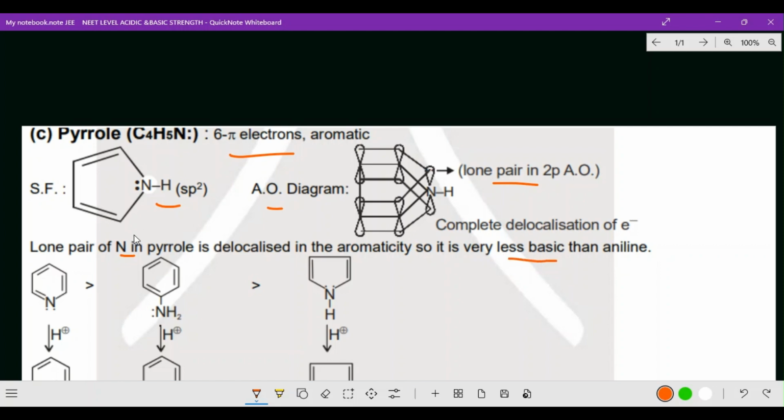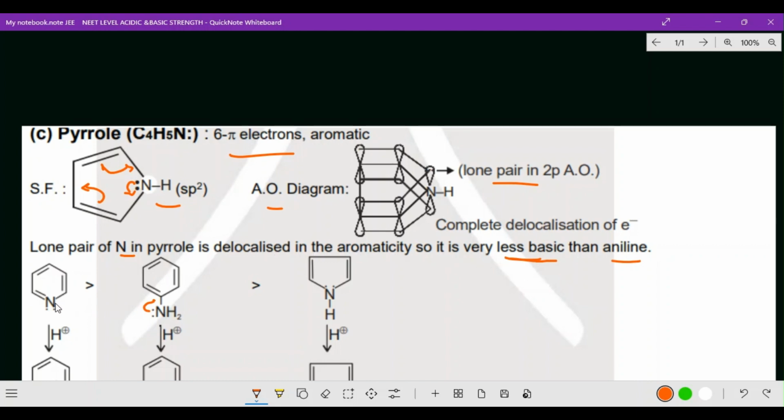So in pyrrole, it is delocalized: it moves from here, and from here, and then from here. Usually delocalized electrons are less basic. Please remember, when it comes to the nitrogen part, delocalized electrons are less basic than aniline. Aniline also has it, but in aniline it cannot be movable. Now come to this point. Here there is a double bond, and here also a double bond, so it cannot be movable. Whichever is delocalized will be less basic.